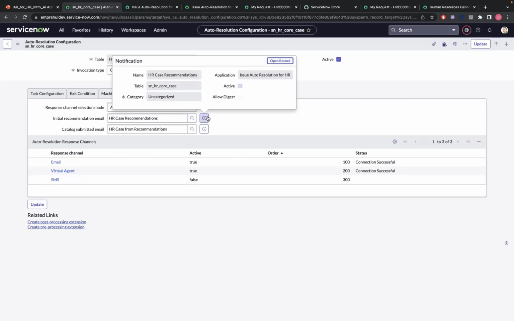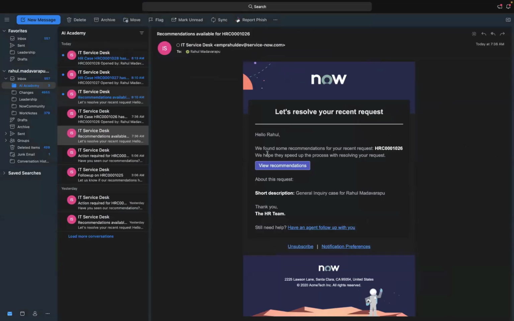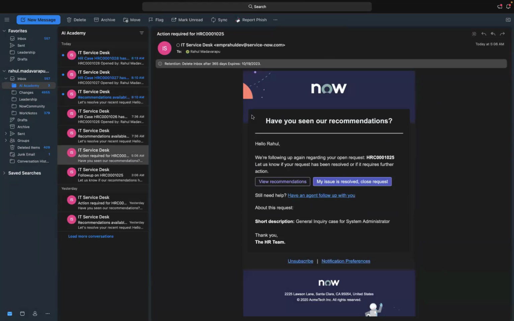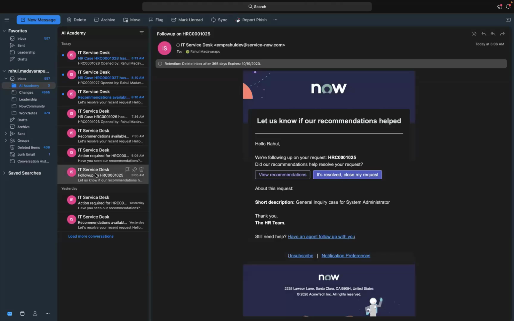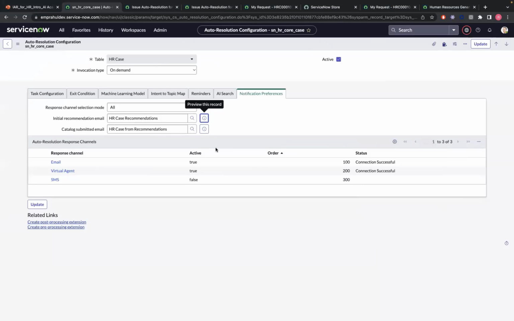It's a standard configuration where you send out what we've seen here. It looks this way. This is the initial one. And there are also action required notifications, and the follow-up notifications I was talking about. This is how they look. Basically these are again the platform notifications, and they can also be shown in virtual agent as well.